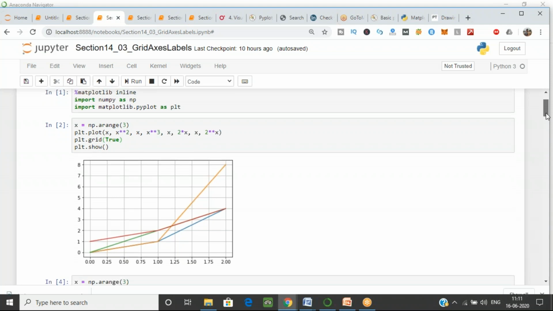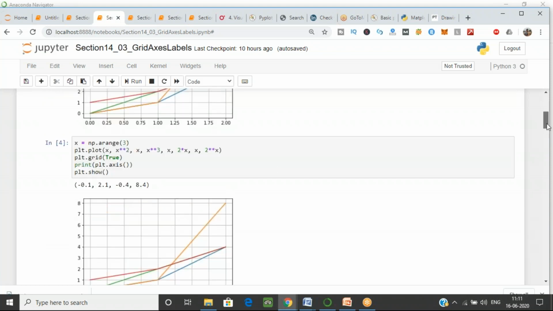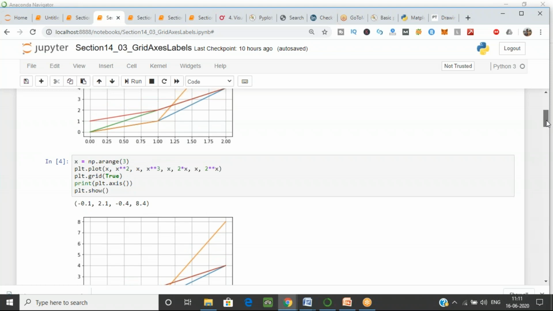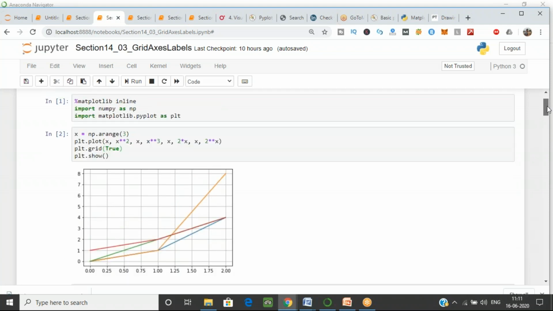Now I want something else also: I want to see what the axis is for that. I told you earlier, can you see the space in this graph? Wait, I'll show you the graph first. Can you see the space above 0.00?